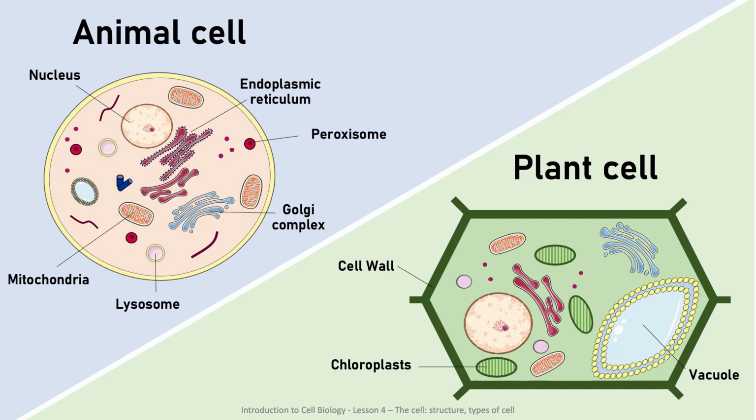The main organelles of an animal eukaryotic cell are nucleus, rough and smooth endoplasmic reticulum, Golgi complex, lysosome, peroxisome, and mitochondria. Their function will be discussed later. Plant cells, additionally, have a cell wall outside the plasma membrane and chloroplasts.